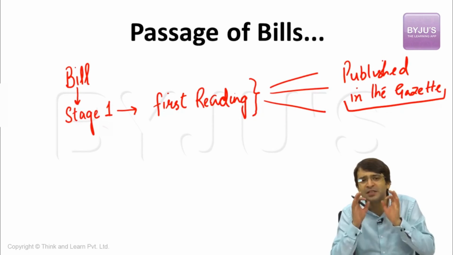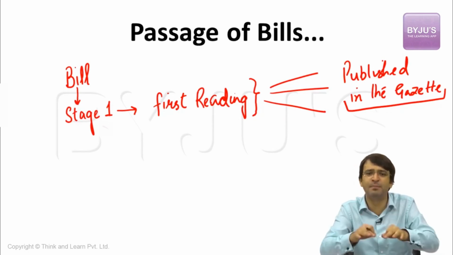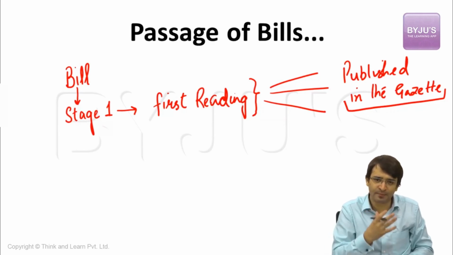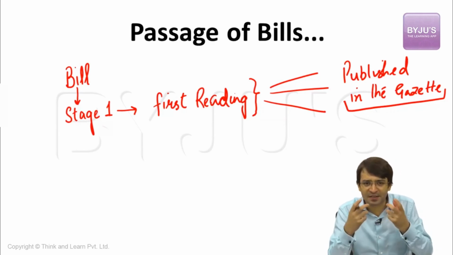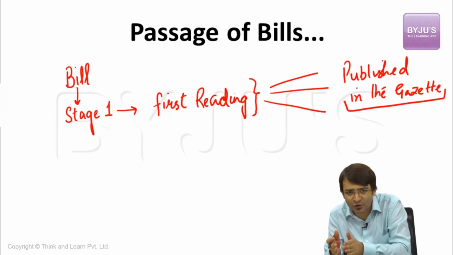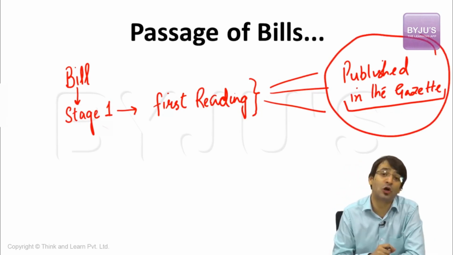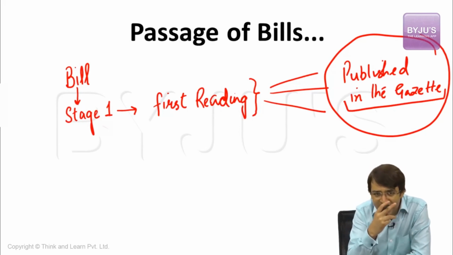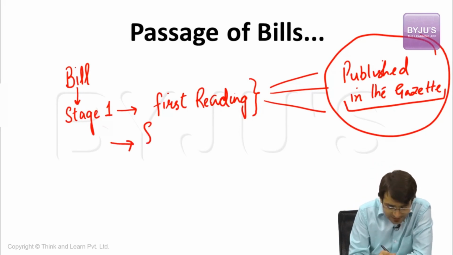Now let us assume the speaker gives the permission to introduce this bill, to table this bill in the house. What happens? I, as a member of parliament, have presented this before the parliament. I'm talking about various objectives of this bill. After my speech is over, this bill is tabled in the house. Together with this, the bill is mentioned, noted down, and published in the government gazette. This constitutes the first reading of this bill. When the first reading is over, then we come to the next stage. Stage 2, which we say is second reading.